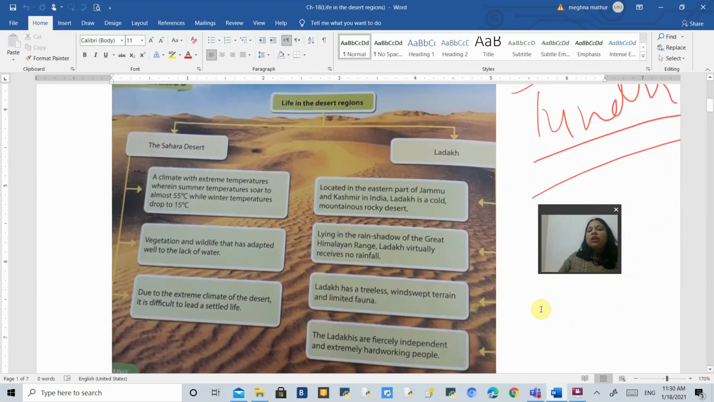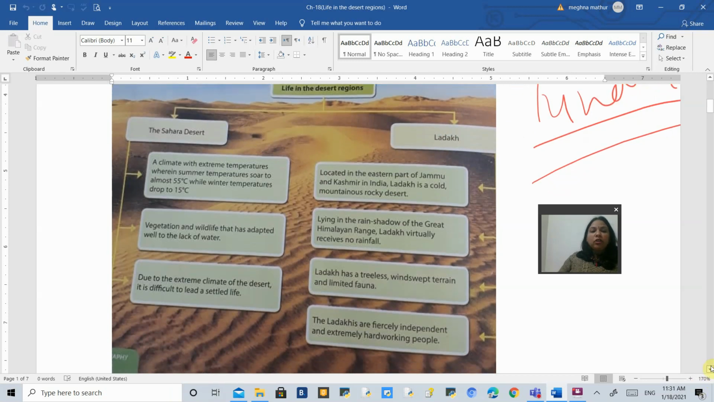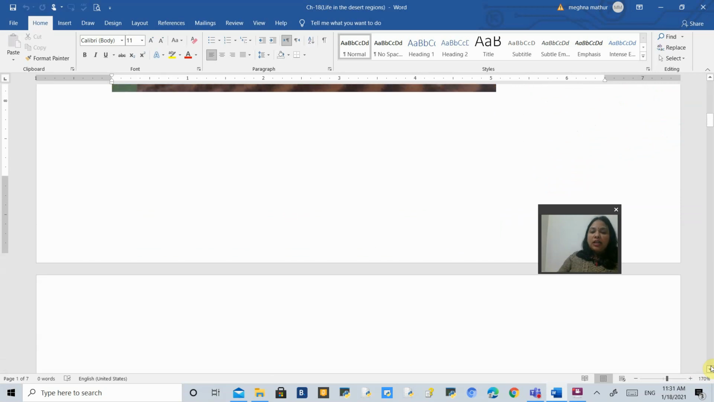Now, in this chapter, we are going to deal with two important topics, that is Sahara Desert and Ladakh Desert. The Sahara Desert, which is located in Africa, is one of the hot deserts and it is the largest desert in the whole world. Then we are going to read about Ladakh, which is located in Jammu and Kashmir in India, and it is an example of a cold desert, which is also called a tundra desert. So we are going to read about these two deserts. First of all, we are going to talk about the Sahara Desert.